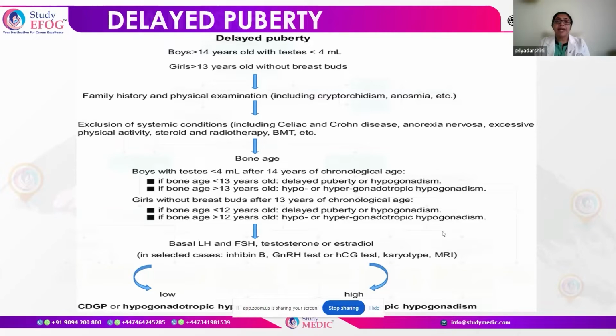The next is the evaluation of the hormones. We look at the basal level of LH, FSH, testosterone, or estradiol, appropriately for the gender. In selected cases, we have to rule out other conditions, so we can do tests like karyotype and MRI. Now, if the levels of these hormones are low, then we think of central causes or hypogonadotropic hypogonadism. If the levels are high, then it is hypergonadotropic hypogonadism.